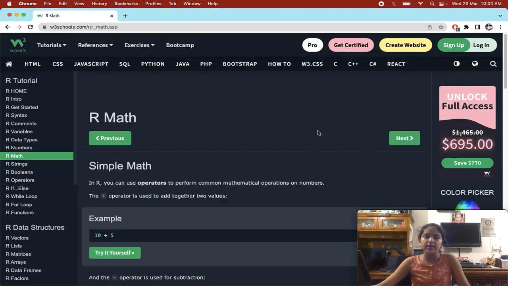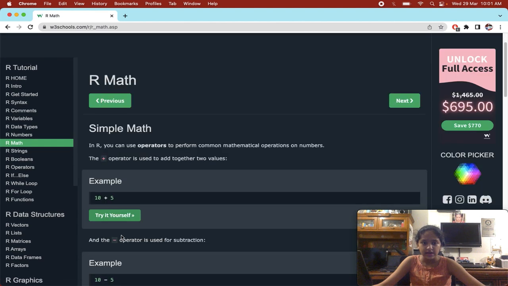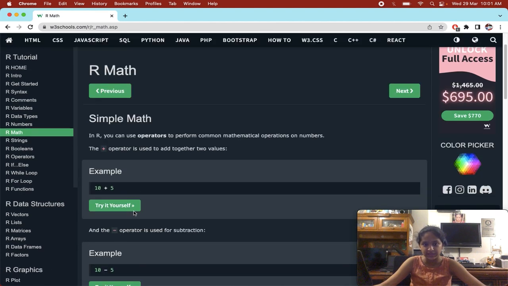Simple math. In R, you can use operators to perform common mathematical operations on numbers. So basically, there are operators in R which we can use to do mathematical operations. The plus operator is used to add together two values. 10 plus 5 is 15, right?